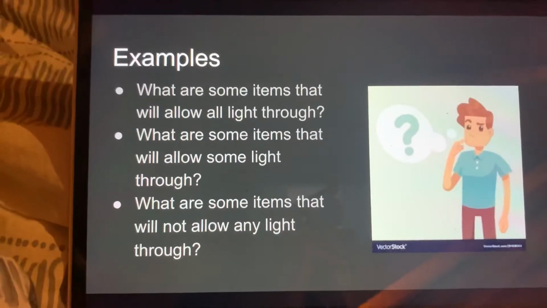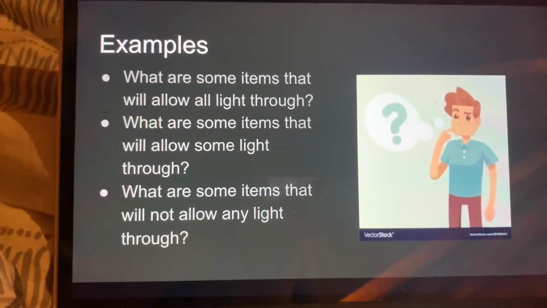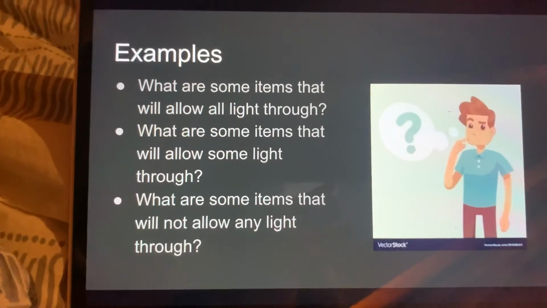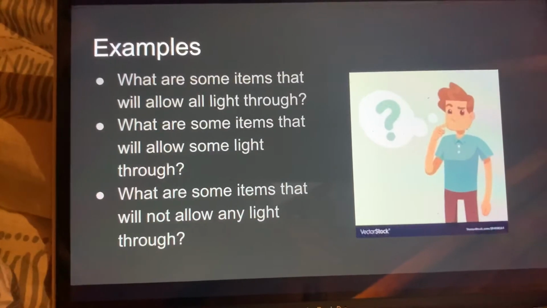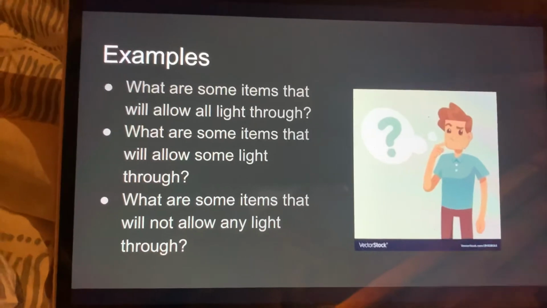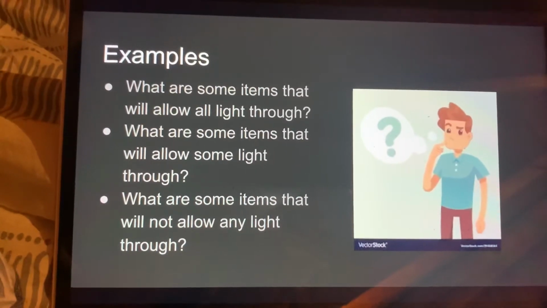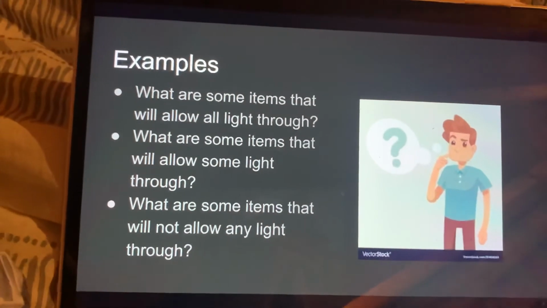And then the last question, what are some items that will not allow any light through? Now this is one that I think students will have plenty of examples for. They'll say things like wood, or a chair, or cardboard, or honestly any object like a desk or anything like that they can think of.